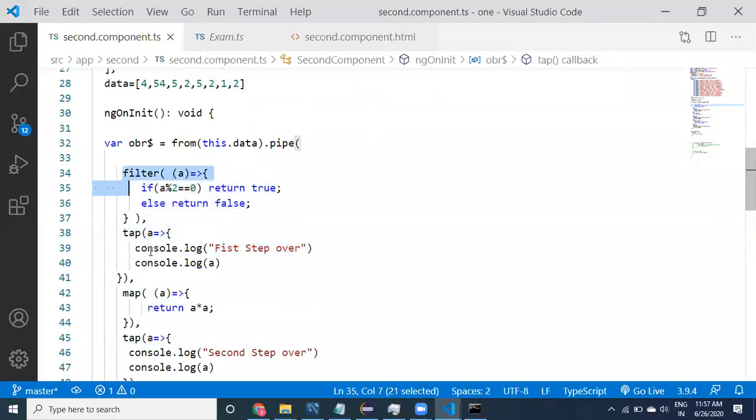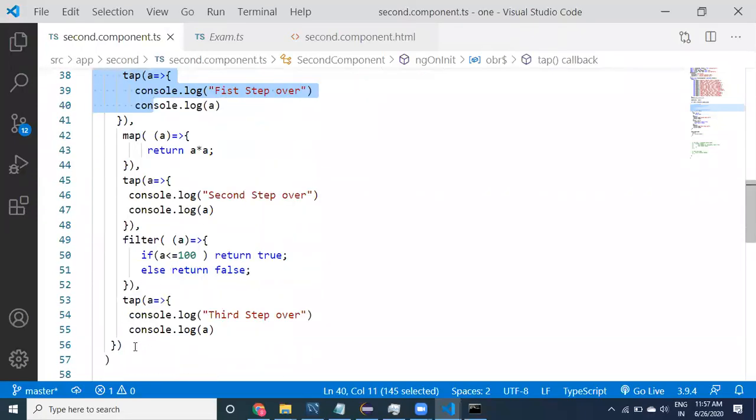You can provide as many logics as you want, guys. Why we need this many logics: not only these things, you may have to write so many logics like this. Because in real time the requirements are not straightforward. Something we get from the backend, and something different we need to display in the front end. We get one value from the backend but need to display a different value in the front end.